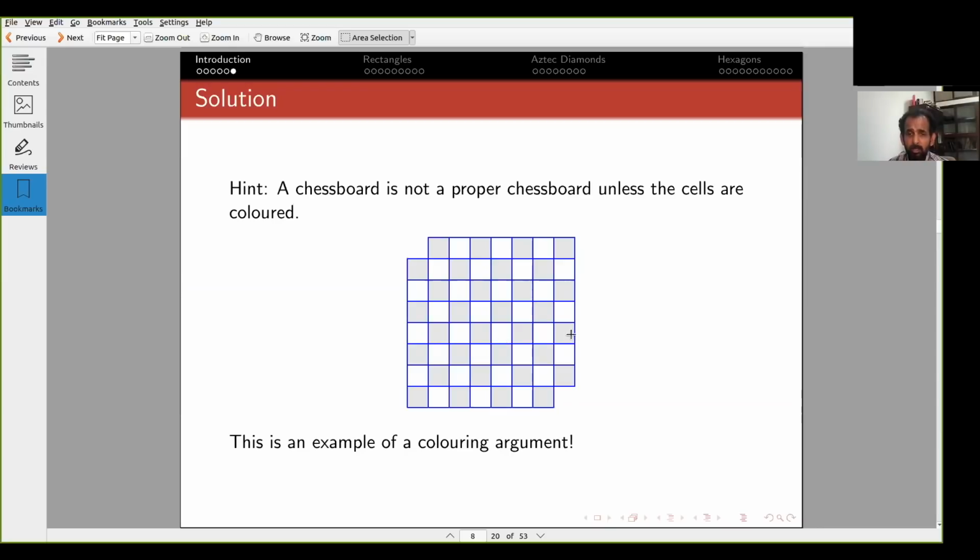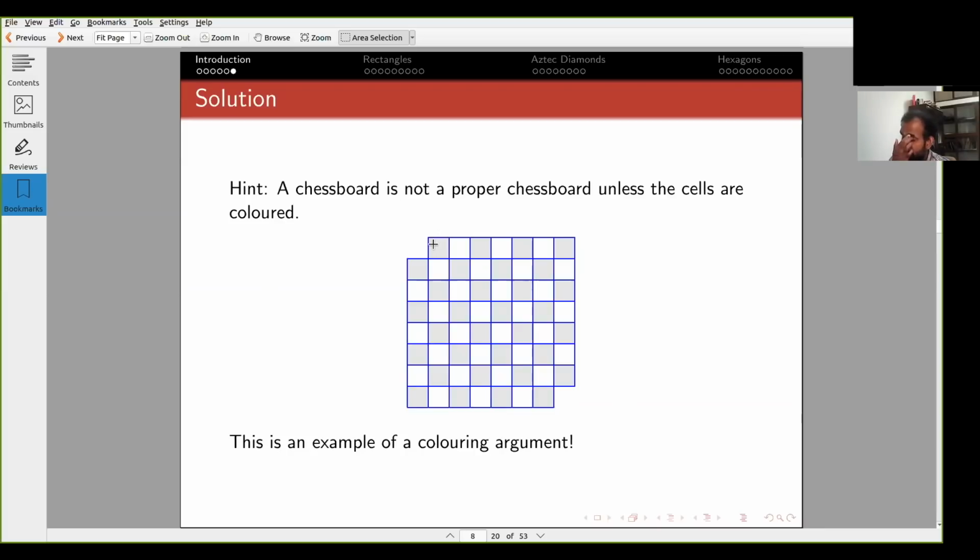Now let us think about what's going to happen when we try to tile this region. Remember that, as I said, there are 32 black and 32 white cells to begin. And so when I remove 2 white cells, I still have 32 black cells, but I have 30 white cells.